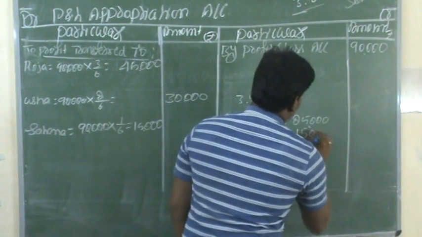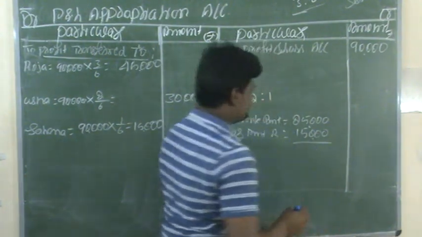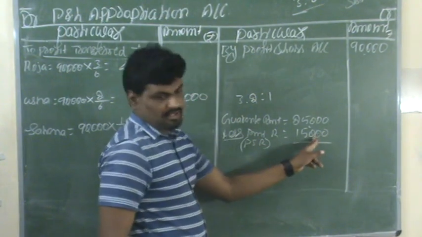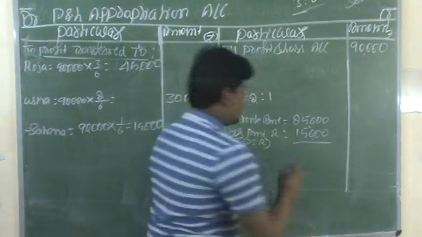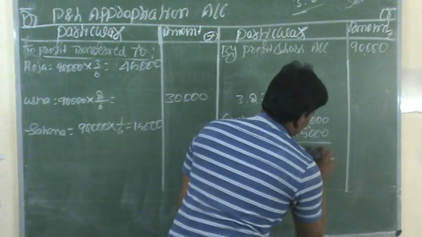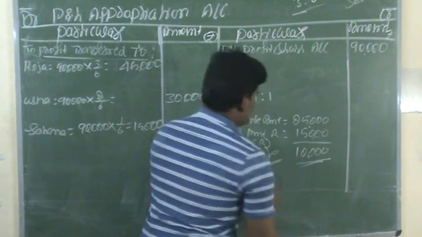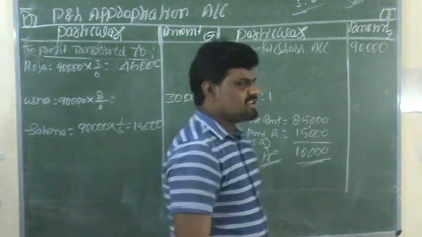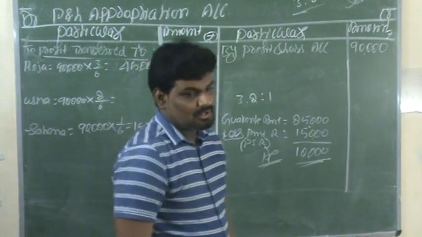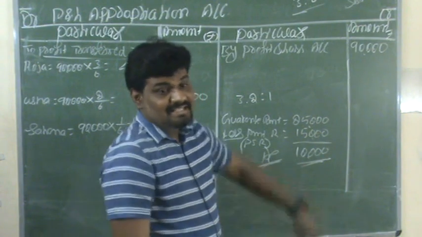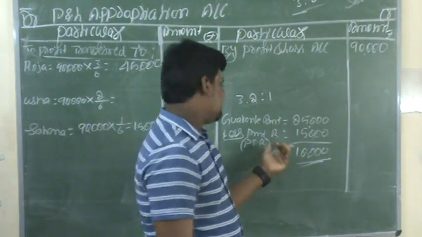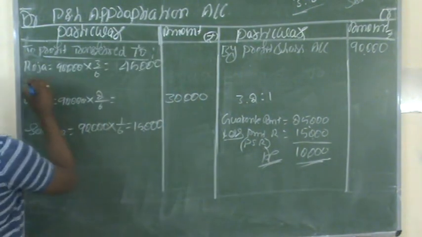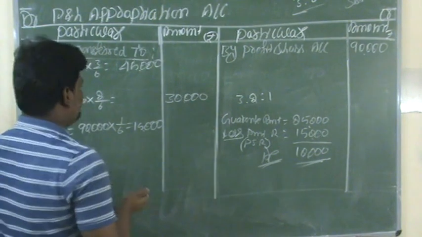Amount received. How much amount has she actually received? 15,000. This is what she got as per the profit sharing ratio. So 25,000 minus 15,000 is the deficiency amount, the lesser amount. So this deficiency amount is 10,000 rupees. The partner Roja gave the guarantee. She is responsible to clear the guaranteed amount to the new partner. So this 10,000 rupees you have to deduct from Roja's share of profits.